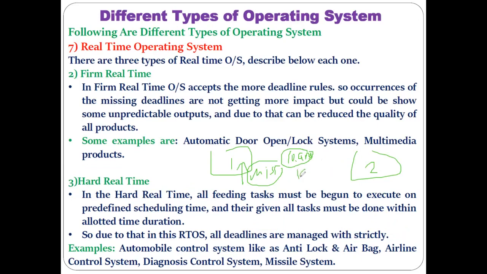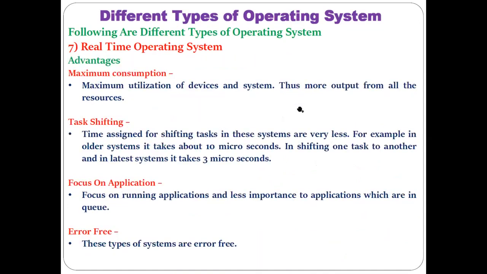If there is a delay in launching that missile, if it is not launched at 10 a.m. but is launched at 10:05 a.m., then the other country, country two, might launch their missiles and they can hit country one. So that is the reason the missile system utilizes a hard real-time system, so that certain missiles must be launched within a time only. Understood? So that is all about the real-time system, its types and different examples.